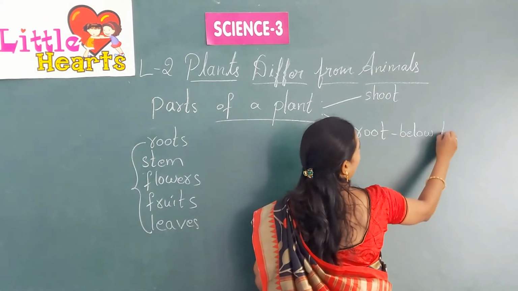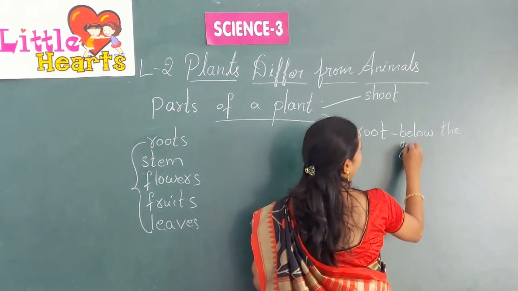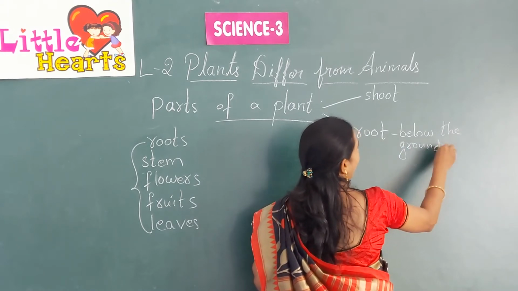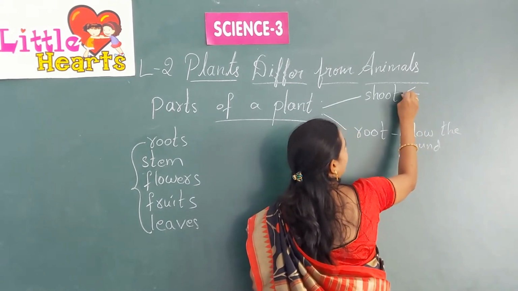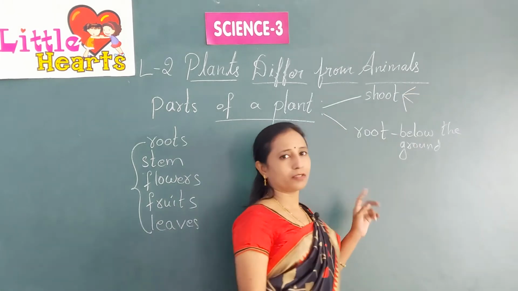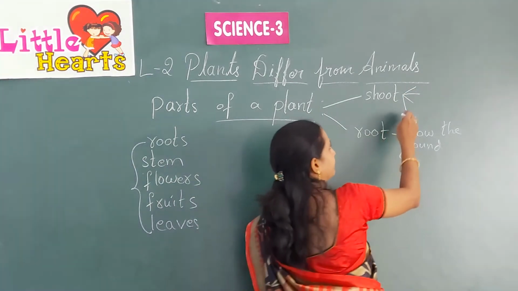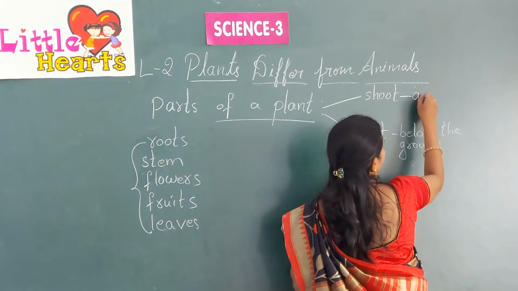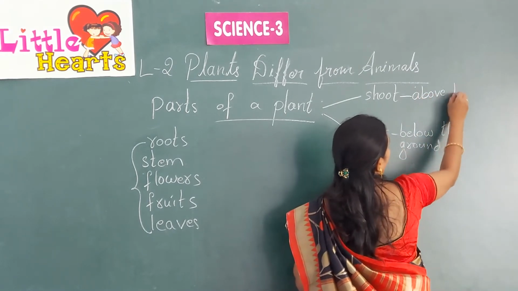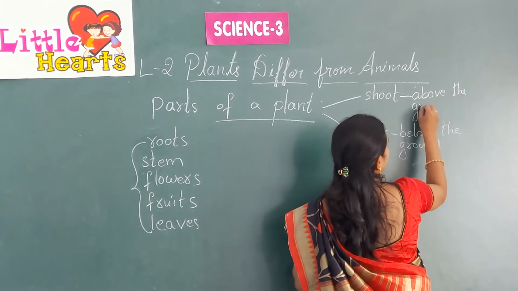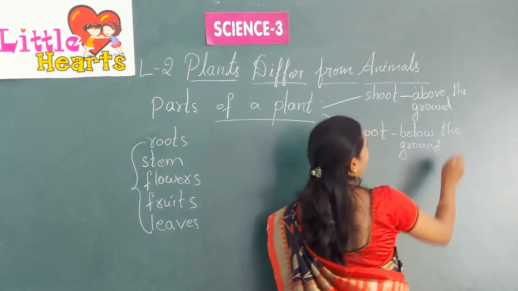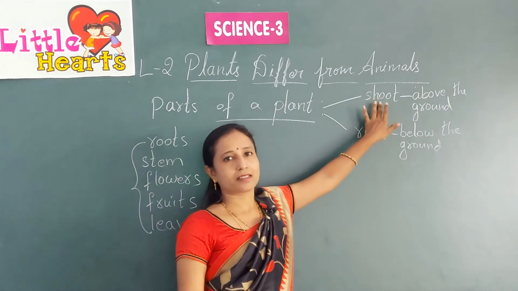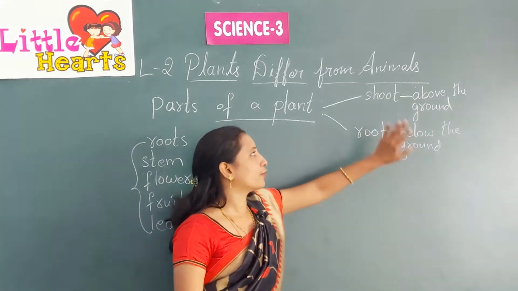And the parts which are above the ground are known as the shoot system.